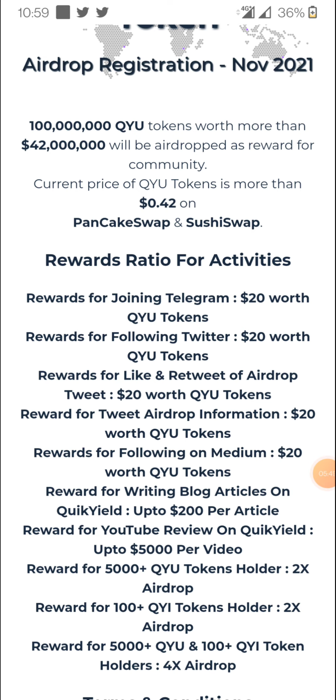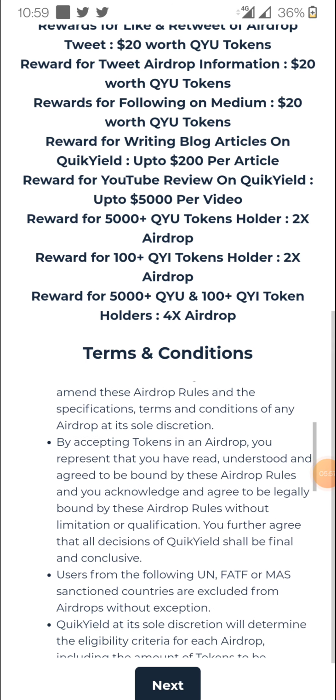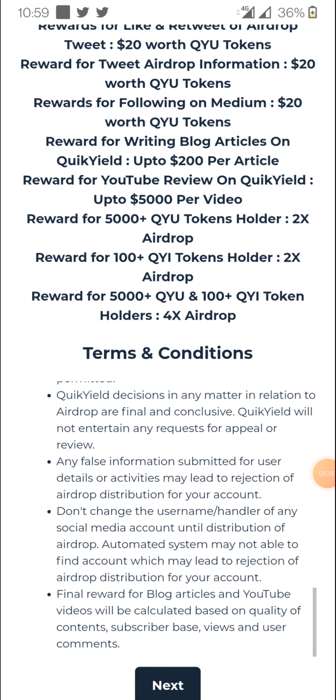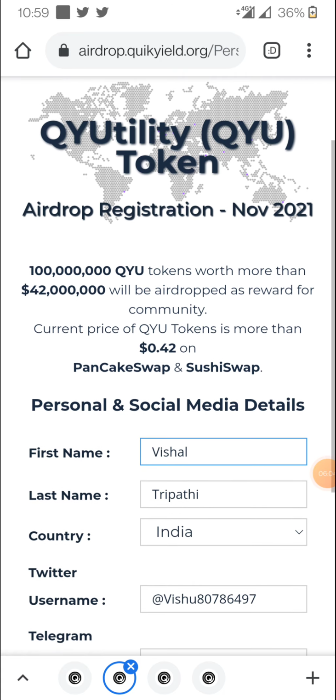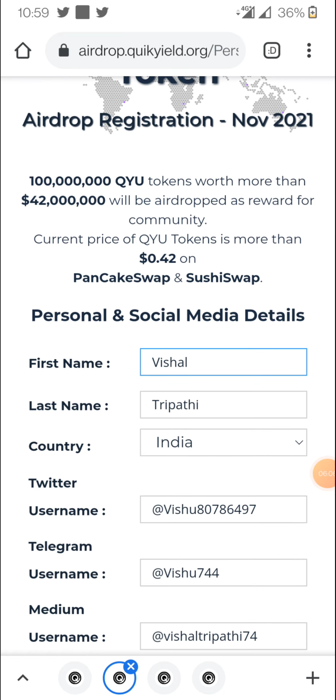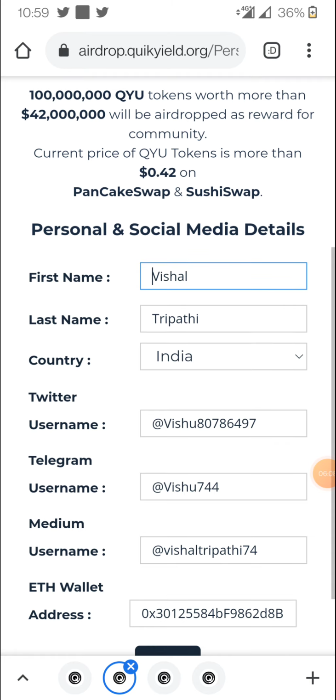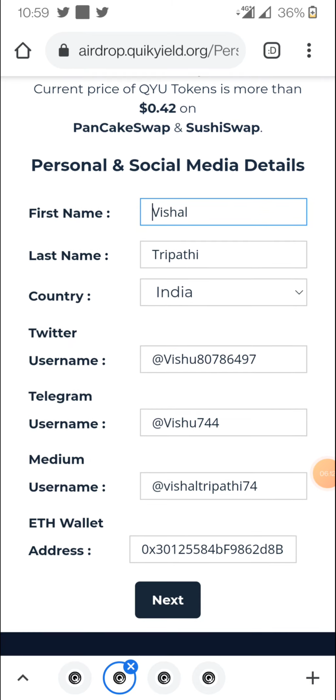For each task that you complete, they will give you $20 worth of QYU token. As I told you, QYU is a governance token. They have a set of terms and conditions. Now first name, last name, country, Twitter username, Telegram username, Medium, and all this data you have to fill up.